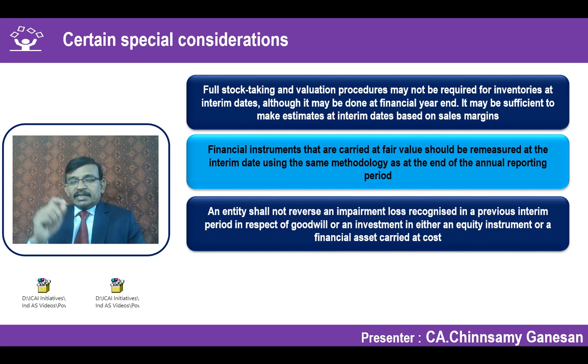To that extent, you cannot reverse it even if you made the provision in the previous quarter. Once gone, it's gone with respect to goodwill. But what happens with respect to any other provision I have made? For example, I made a provision for impairment of one particular cash generating unit in the previous quarter. In the third quarter, there is a demand for that.